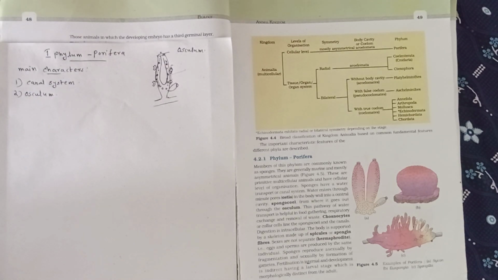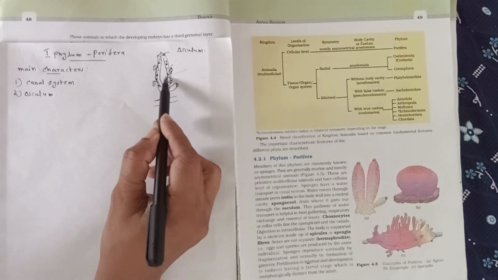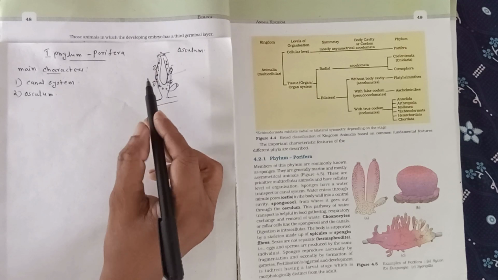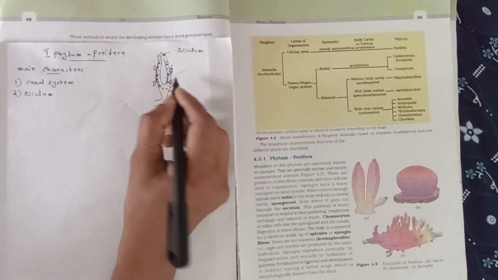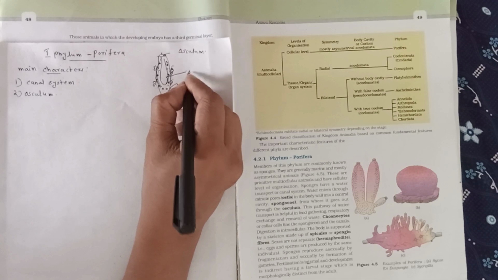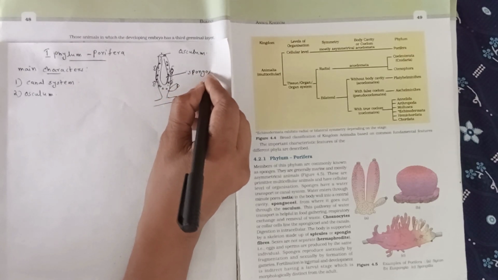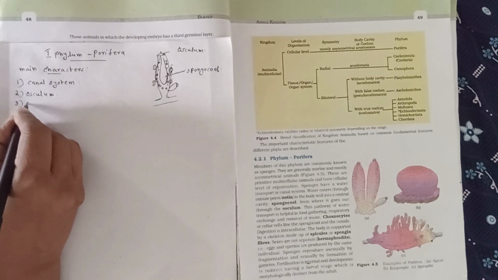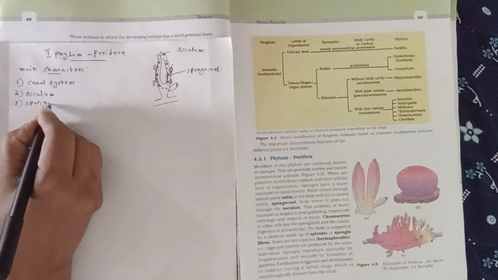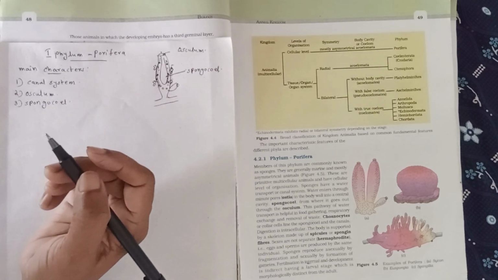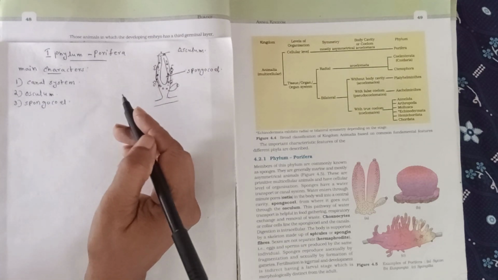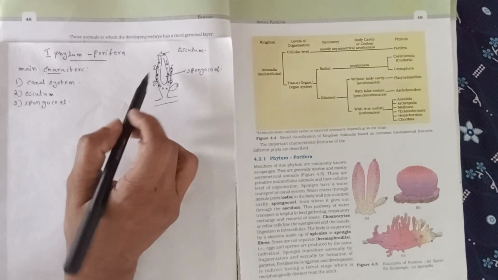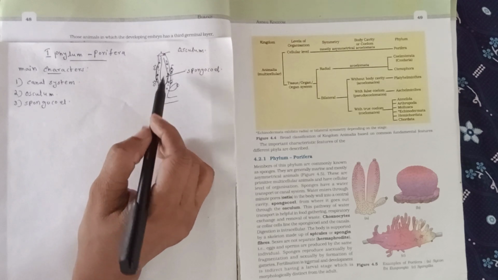The body encloses a large cavity, that is the coelomic cavity. It is known as the spongocoel. The large cavity is known as the spongocoel. There are no organs, appendages or movable parts seen.